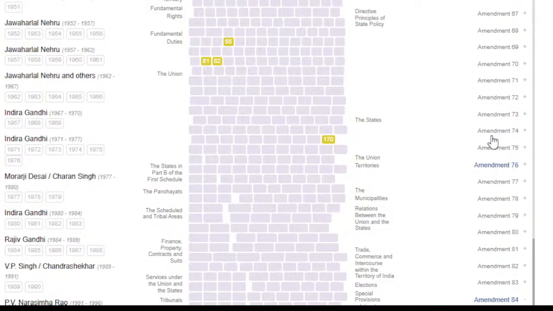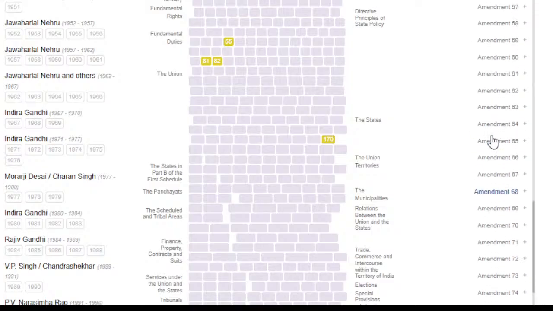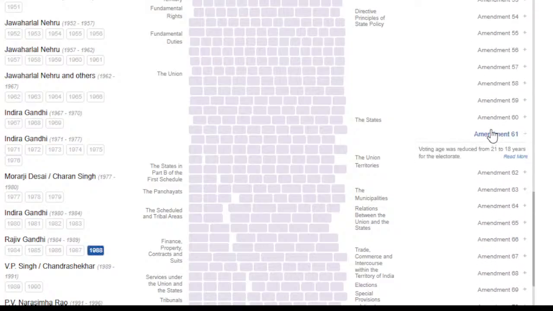Let's look at, I think we should look at 61. I think it was 61. Yeah, 61, right? 61 amendment. You can say voting age was reduced from 21 to 18 years. Okay, 61: voting age was reduced from 21 to 18 years. So this changed which article?